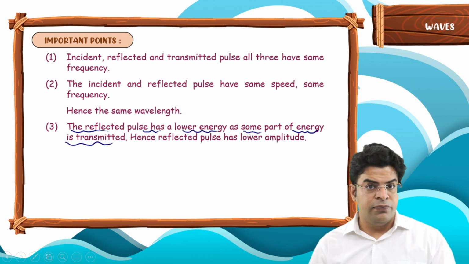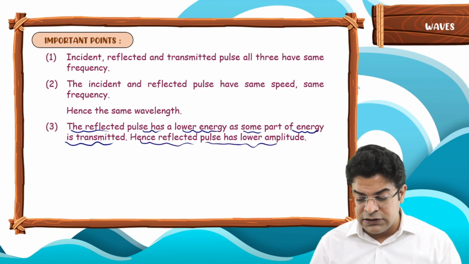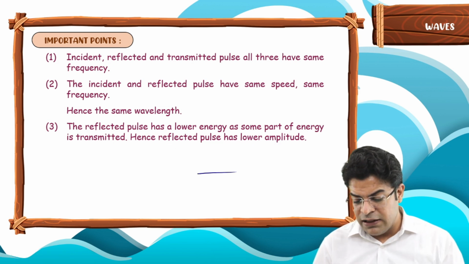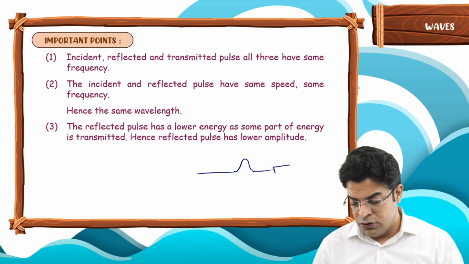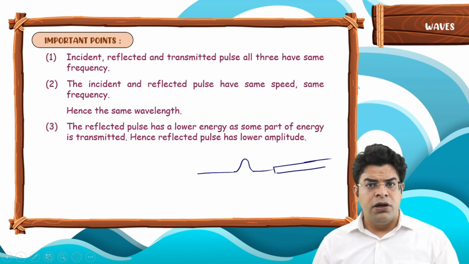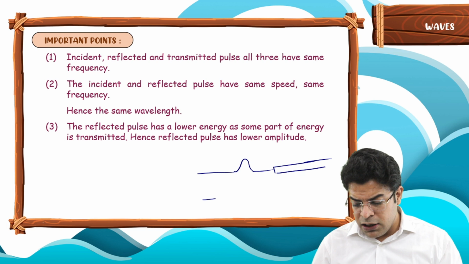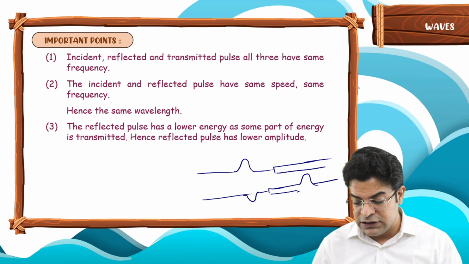The next point: the reflected pulse has a lower energy as some part of the energy is transmitted. Hence, the reflected pulse has a lower amplitude. So when the wave goes from rarer to denser, some part of the energy is transmitted while some part is reflected.